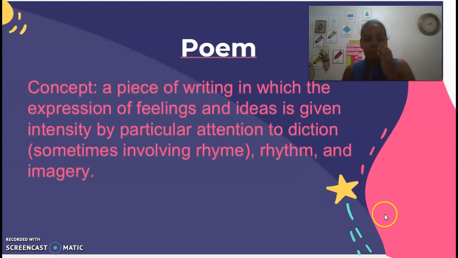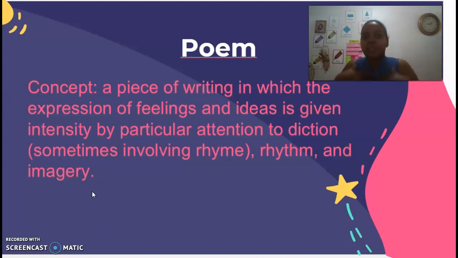Well, a poem is a piece of writing in which the expression of feelings and ideas is given intensity by particular attention to diction, sometimes involving rhyme, rhythm, and imagery. So, what is a poem? A poem is a piece of writing, a part of writing